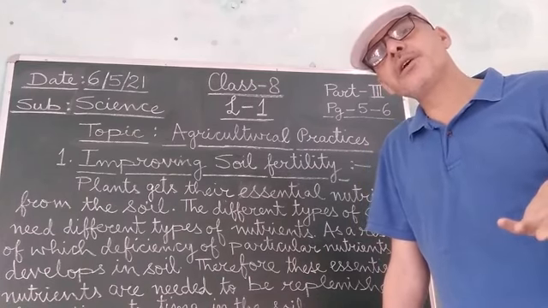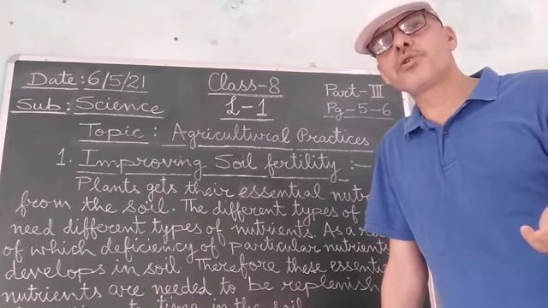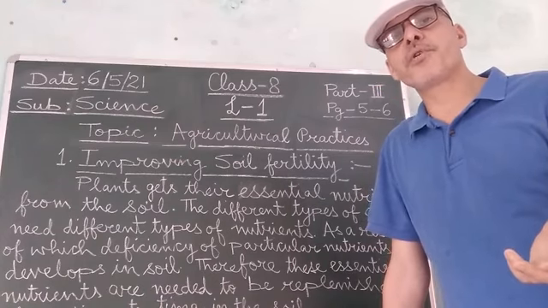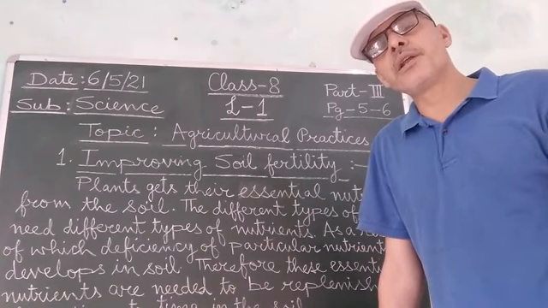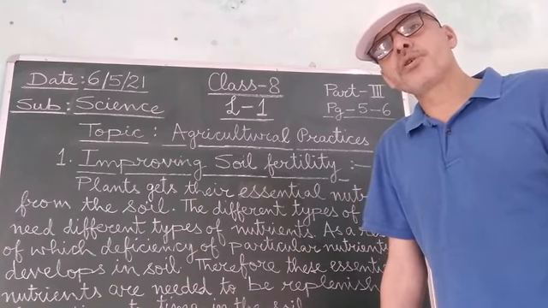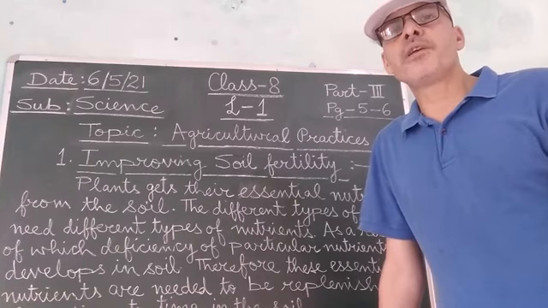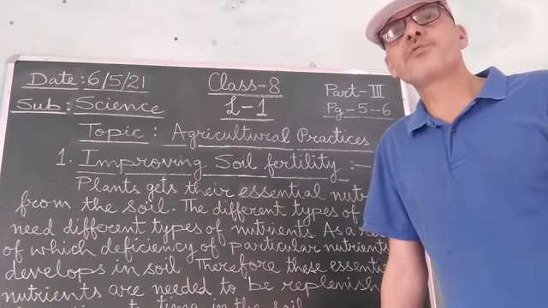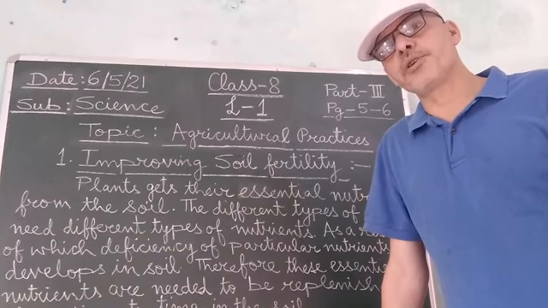And when again in the next season we grow the wheat plant, they will get a sufficient amount of nitrogen from the soil, and they will have proper growth, and they will also give a very good yield of the crop to the farmer. So this is what is called the crop rotation method.